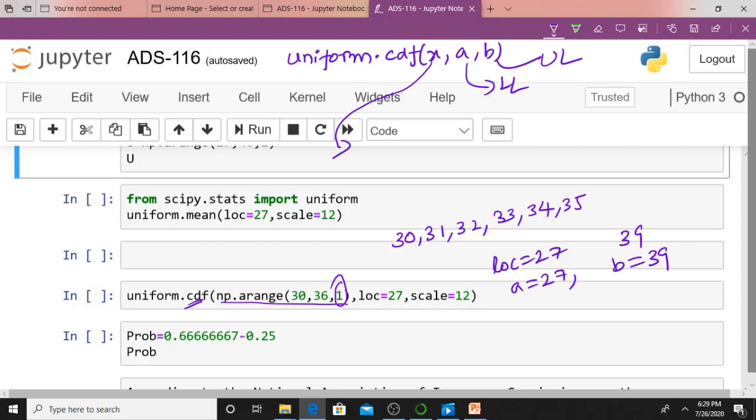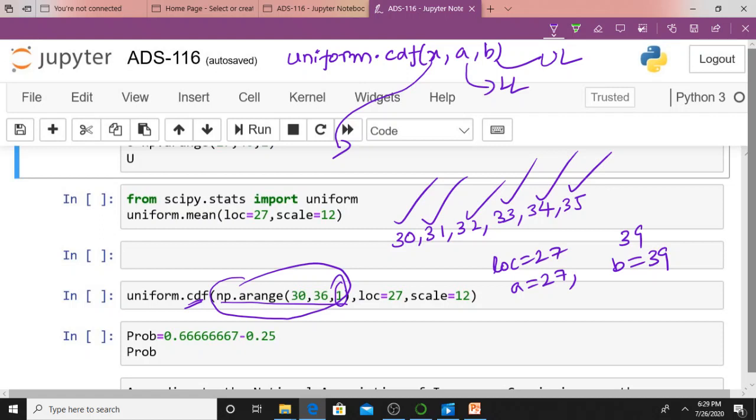At each value of x means what? Here, what is my x? This is my x, my first argument. At each value of x means it will return the uniform cumulative distribution function at 30, at 31, and so on. What is x? x is np dot arange 30 comma 36 comma 1. It will return at 33, 34, 35, isn't it? I will repeat: returns uniform dot CDF of x comma a comma b.